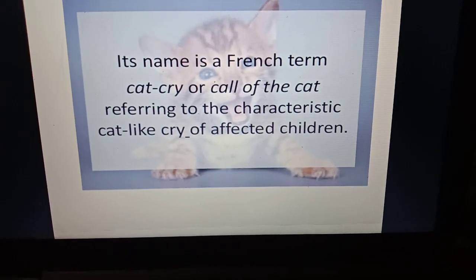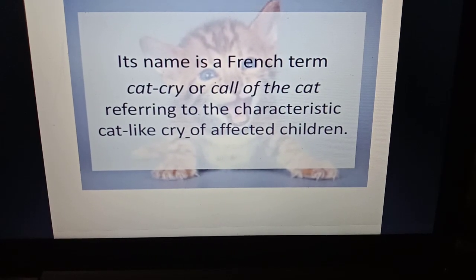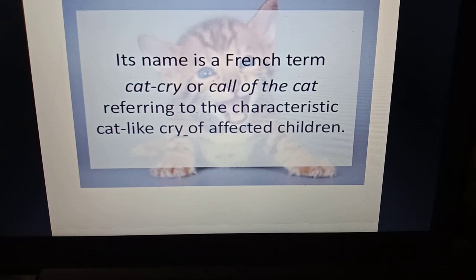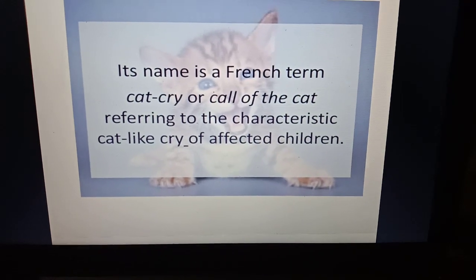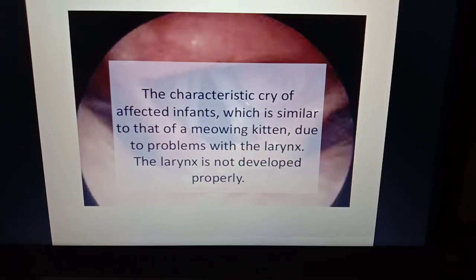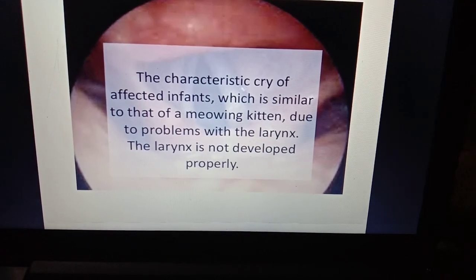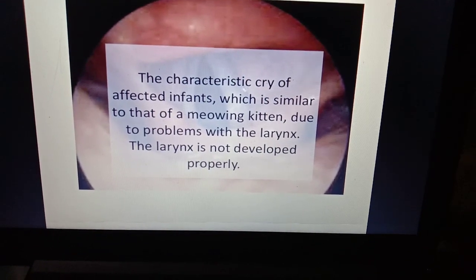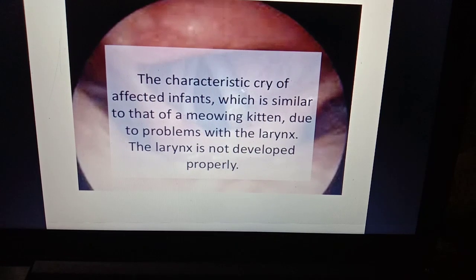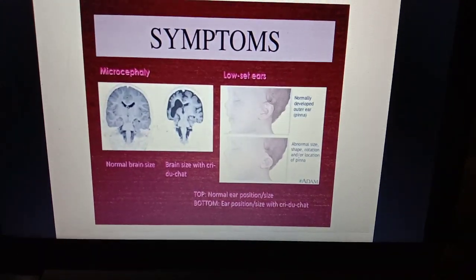Its name is a French term meaning cat cry or call of the cat, referring to the characteristic cat-like cry of affected children. The characteristic cry of the affected infant, which is similar to that of a mewing kitten, is due to a problem with the larynx. The larynx is not developed properly.